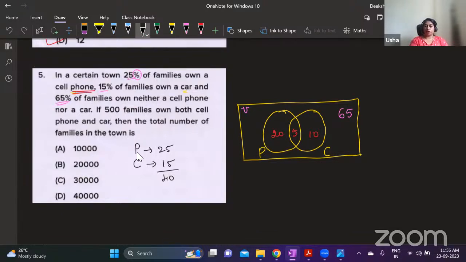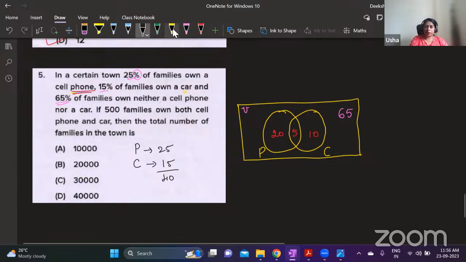Number of people who use phones is 25. Number of people who have car is 15. Total is 40. But it is not exactly 40 families because some of the families are included in both. Now they say that 65% are not in these two categories, therefore we are excluding that 65. So these two together should be 35 only. But we are getting 40. That 5 extra is because they are common. They're counted twice. So after writing this 5, I have written the other numbers so that now the P circle is 25 and the C circle is 15.